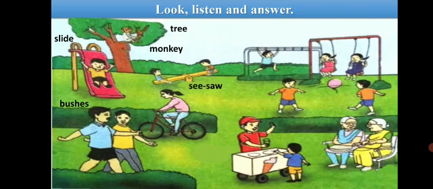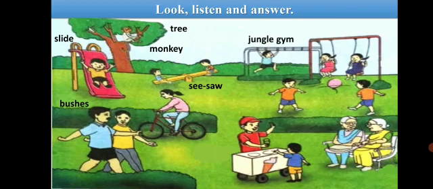Now look here. This is a seesaw. What is it? It is a seesaw. And who is playing on the seesaw? Two children are playing on the seesaw. Who is playing on the seesaw? Two children are playing on the seesaw.